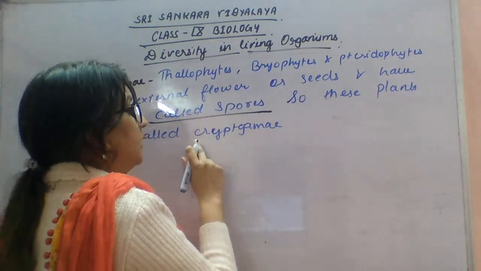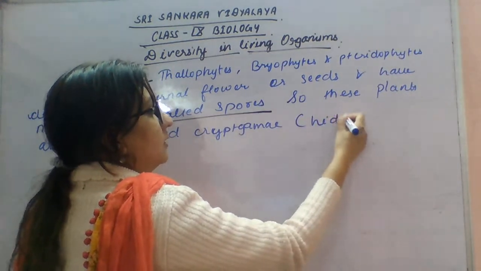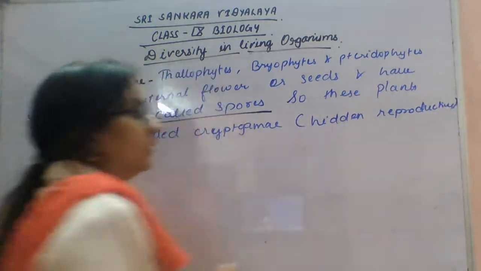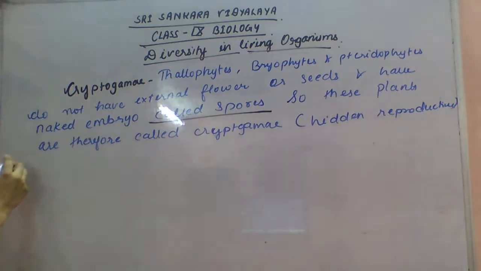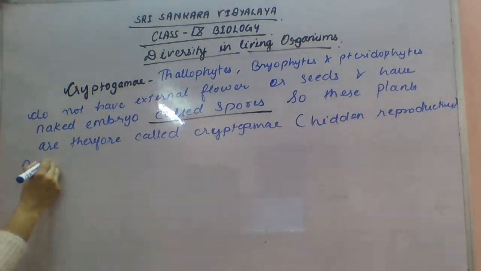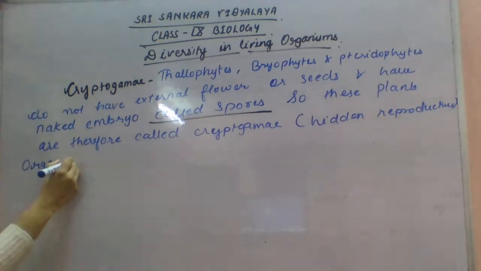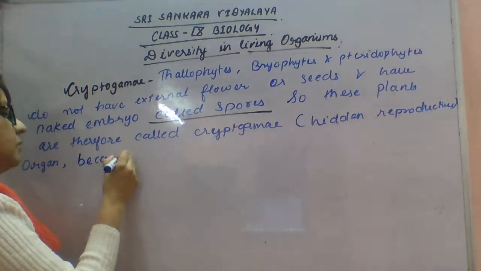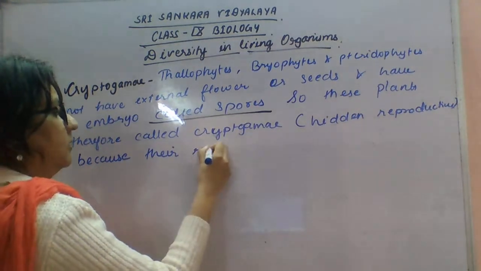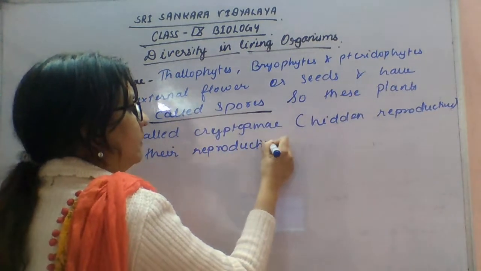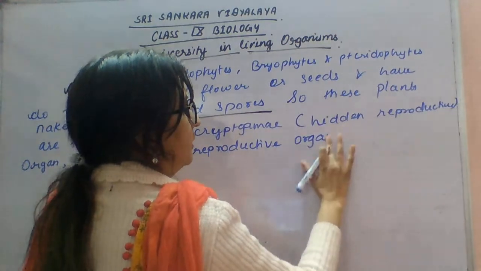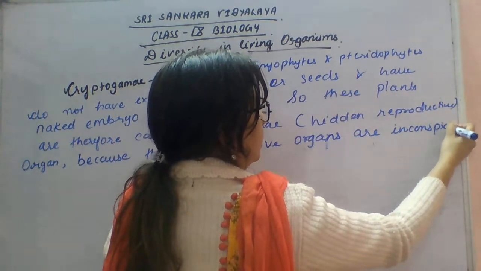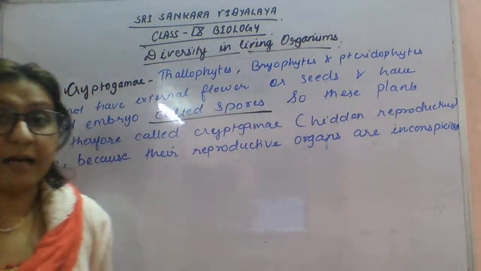The word cryptogamy means hidden reproductive organ, because their reproductive organs are inconspicuous, or you can say they are not visible.